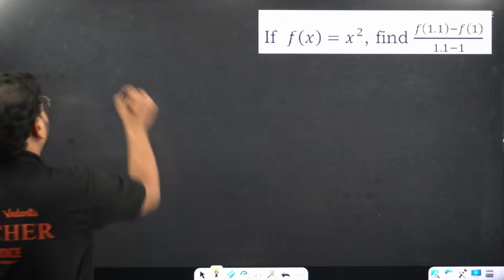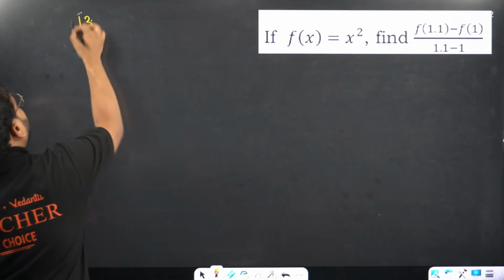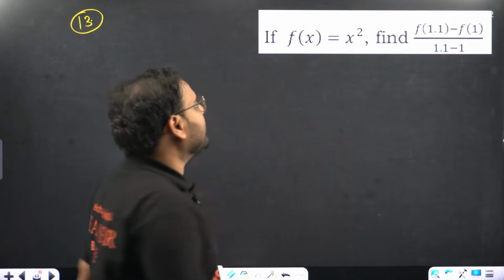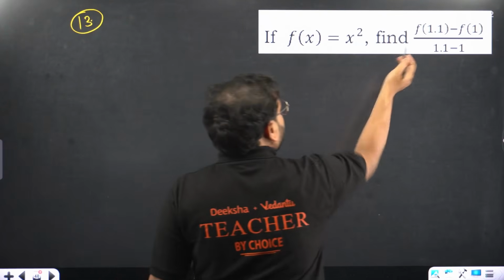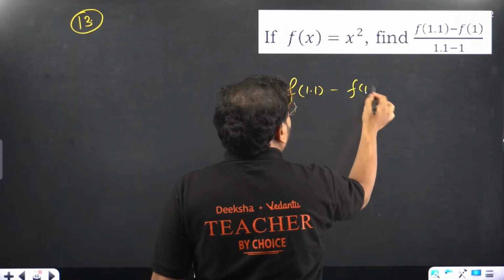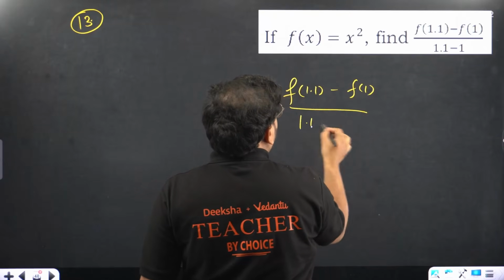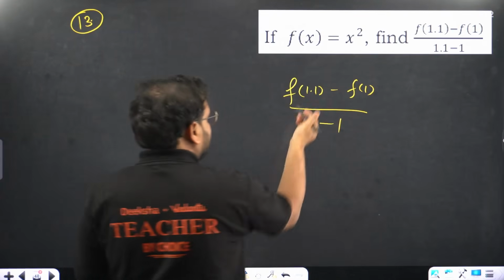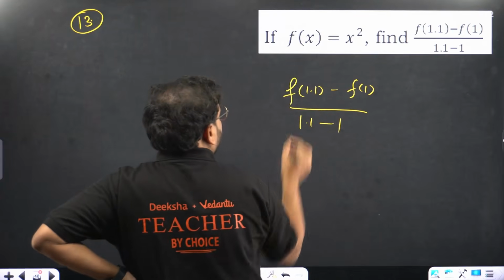Question number 13. This used to be asked as P by Q earlier. Simple question by the way. So f(x) is x square. They are asking us f of 1.1 minus f of 1 upon 1.1 minus 1. Don't subtract it right now. Let's check. F of 1.1, what is that going to be?